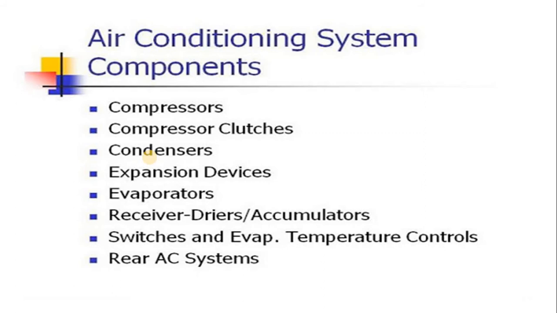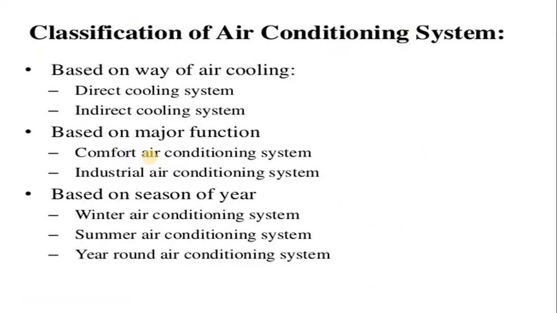Now the next important components of the air conditioning system are the dryer and the accumulator. The main function of the dryer is to remove moisture in the refrigerant system. The accumulator is used for energy storage purposes. Now there are switches and evaporator temperature controls. These controls are mostly used to regulate the temperature in various air conditioning applications. In a similar way, relay control valves are there to control parameters like humidity as well as temperature.